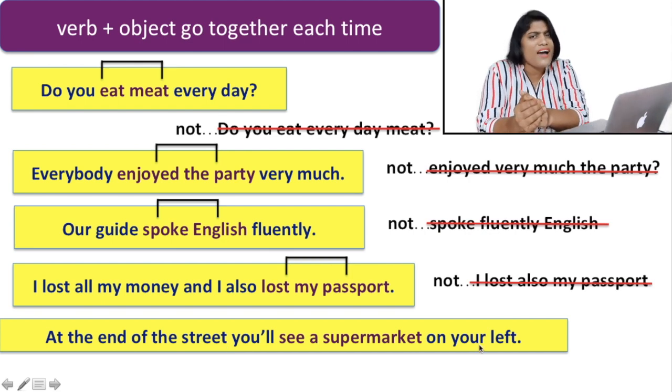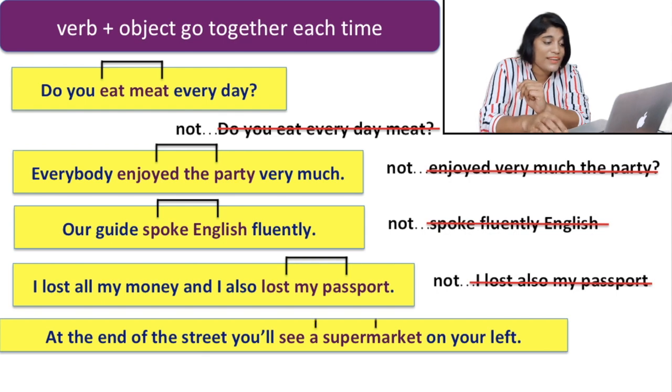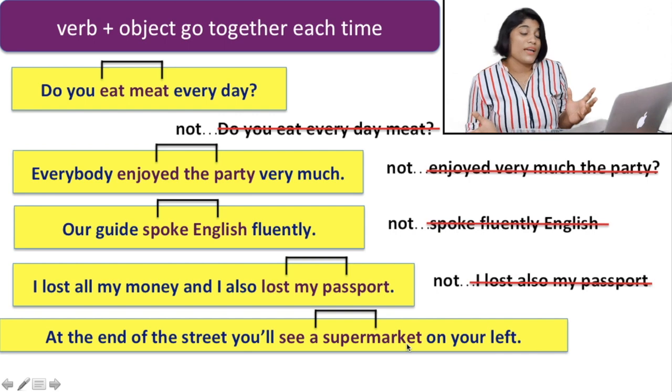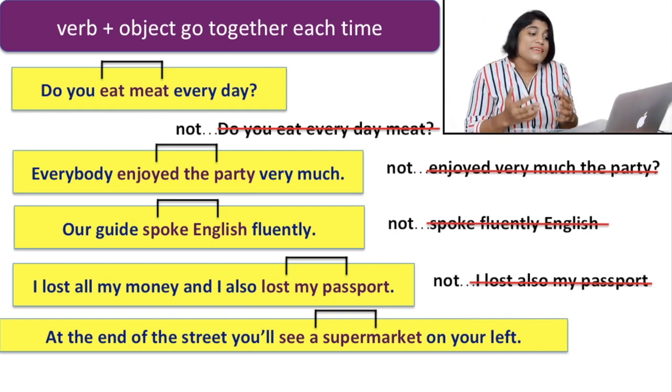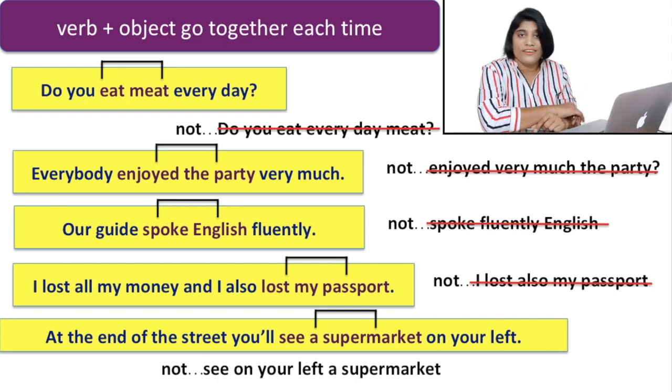When you are asked to arrange these kinds of sentences, you may be confused about where to put supermarket. We may think about "at the end of the street you will, on your left, see a supermarket," or "you will see on your left a supermarket." Can it be possible? Never.